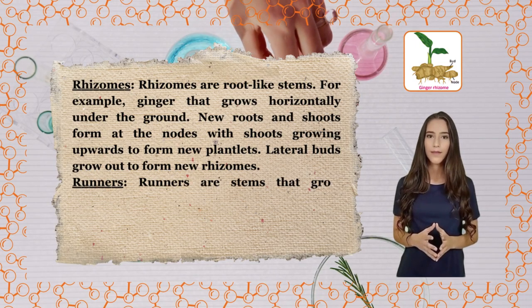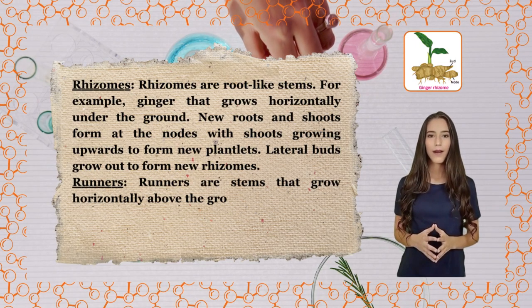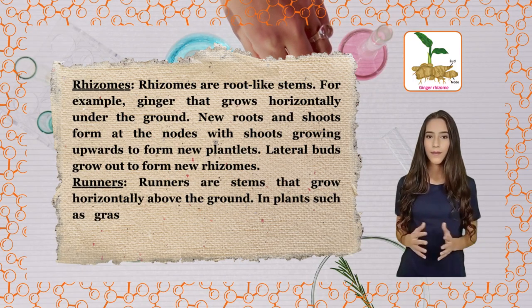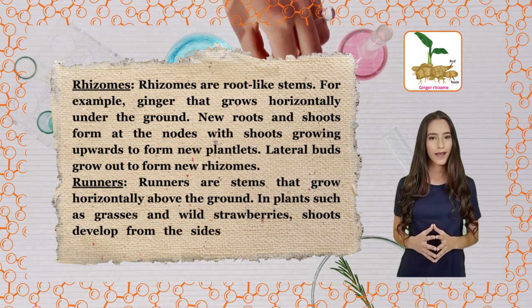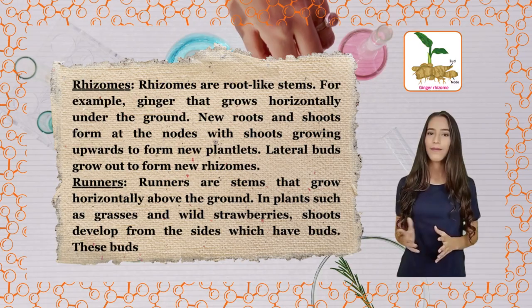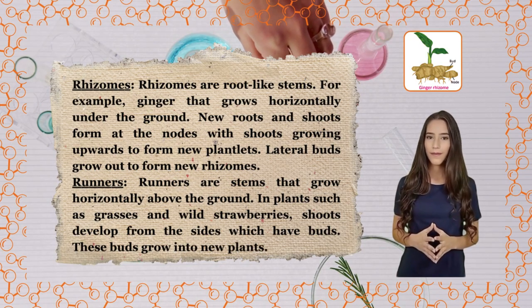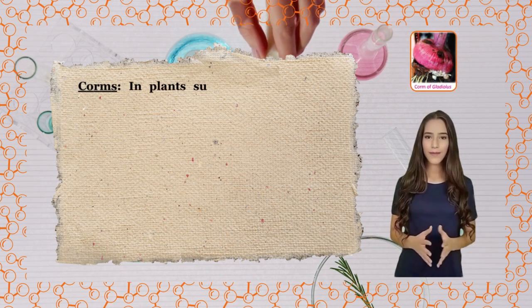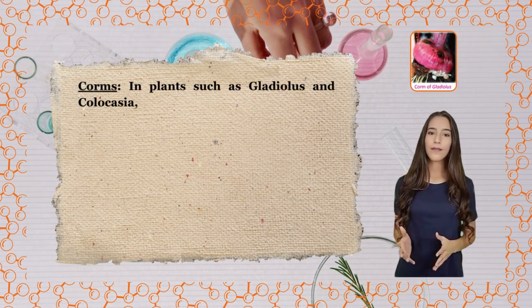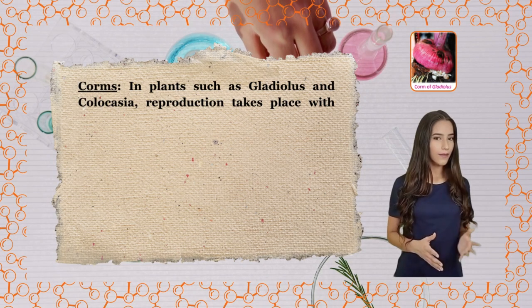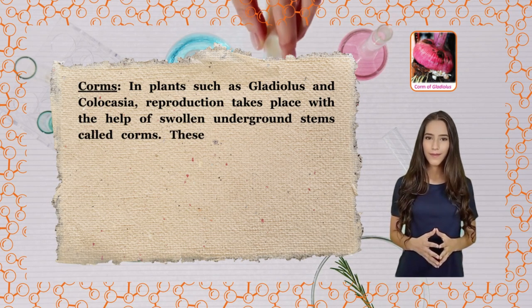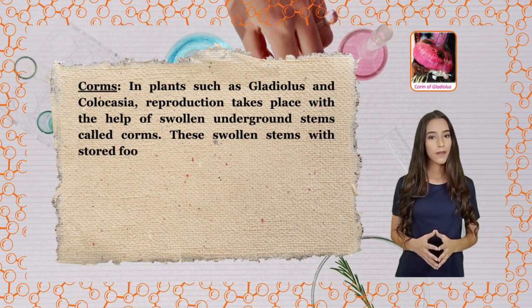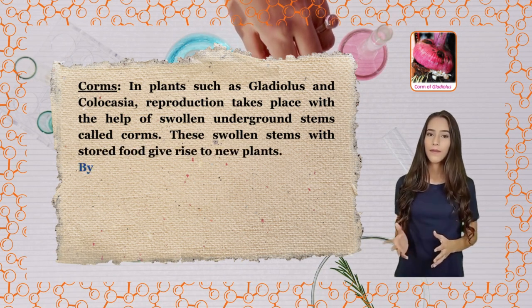Runners. Runners are stems that grow horizontally above the ground. In plants such as grasses and wild strawberries, shoots develop from the sides which have buds. These buds grow into new plants. Corms. In plants such as gladiolus and colocasia, reproduction takes place with the help of swollen underground stems called corms. These swollen stems with stored food give rise to new plants.